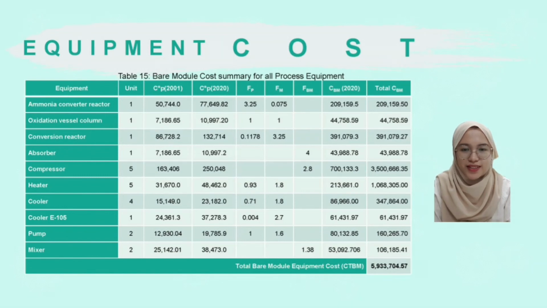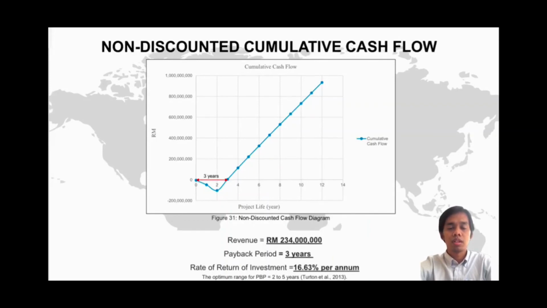This nitric acid plant consists of 3 reactors, an absorber, 5 compressors, 5 heaters, 5 coolers, 2 pumps, and 2 mixers. After totaling up all bare module costs of the equipment, the total bare module cost equals $5,933,705 or 24,446,863 Malaysian ringgit.